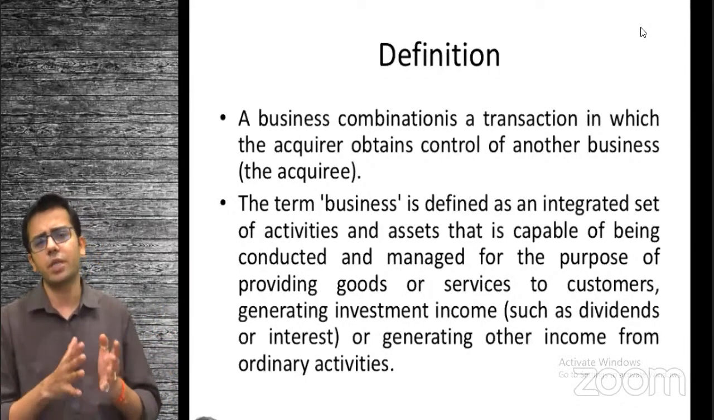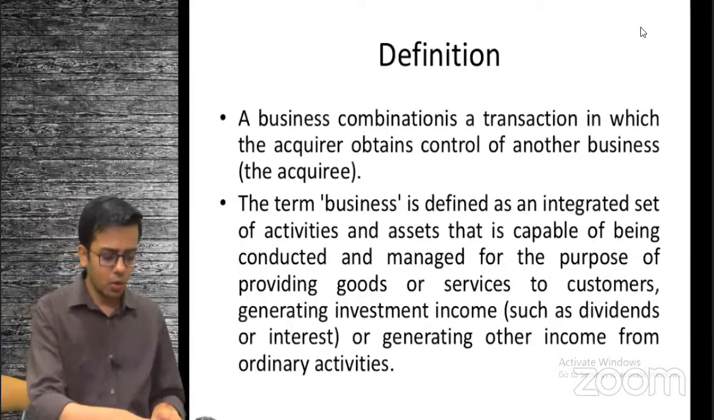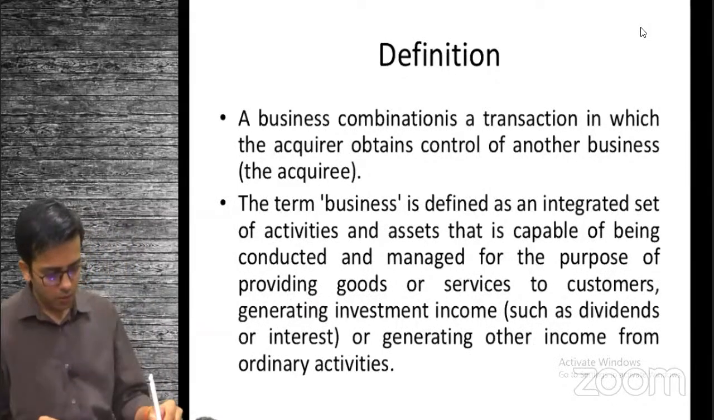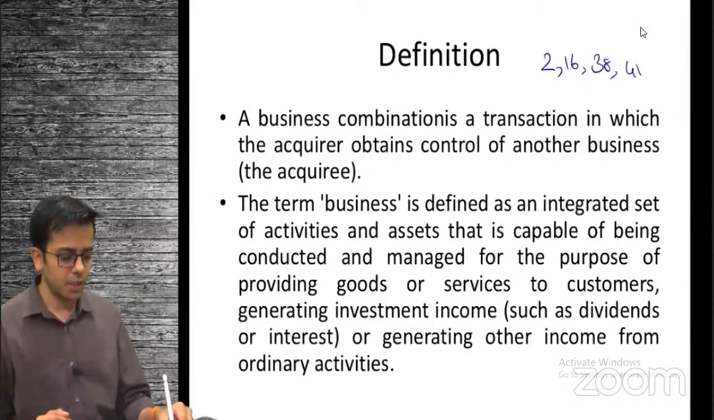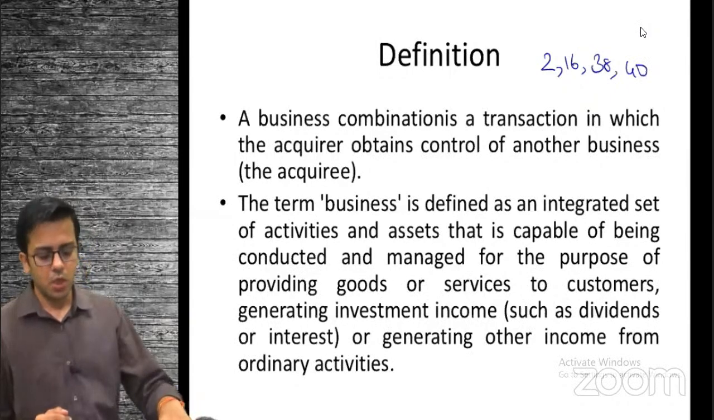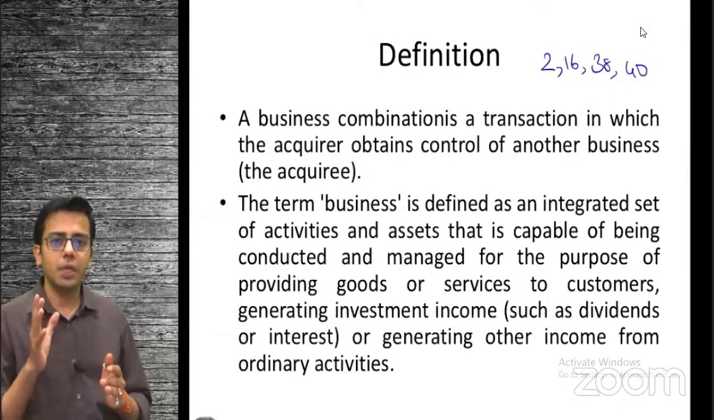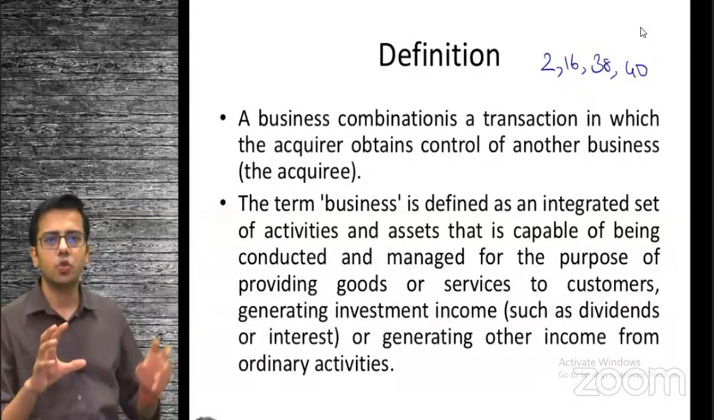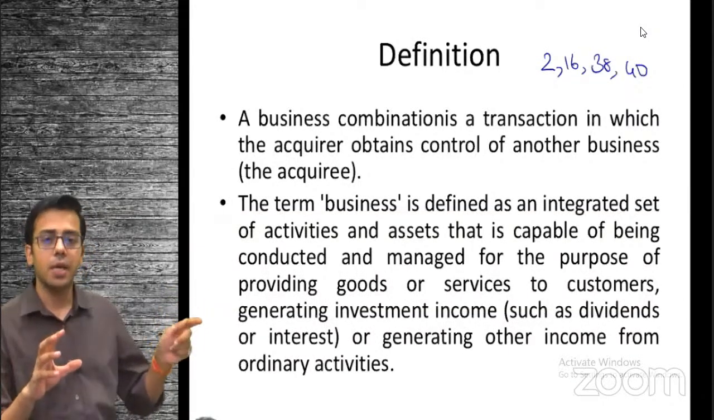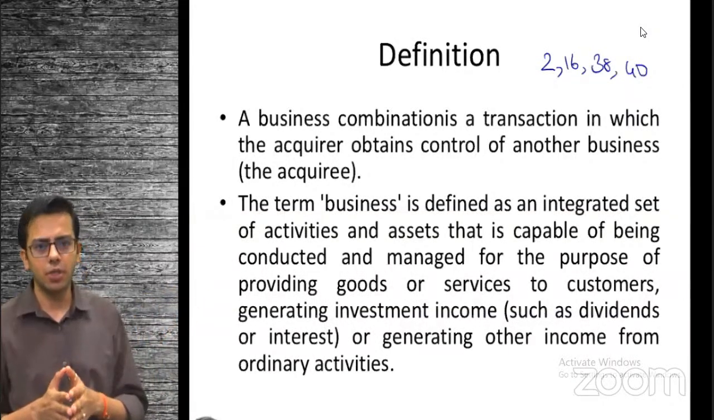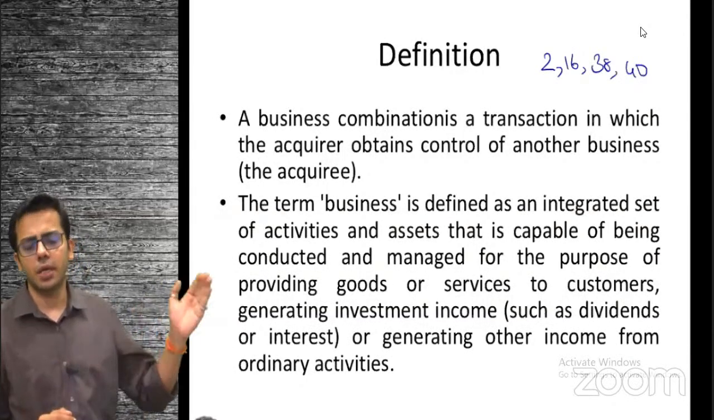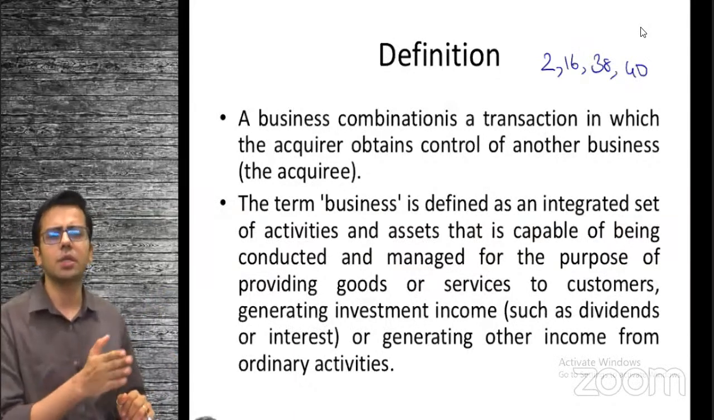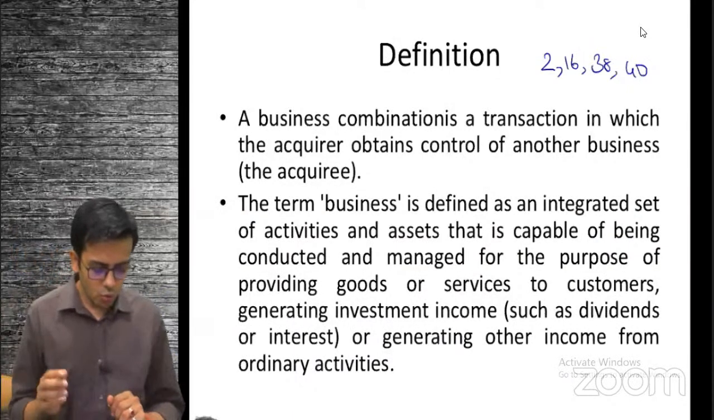It will be governed by various other standards like Indian Accounting Standard 2, inventory, Indian Accounting Standard 16, property, plant and equipment, 38, intangible assets, 40, investment property. So the first thing is it should fall within the definition of business. Then it will be governed by the standard 103. If it does not fall within the definition of business, then it will be governed by other asset-based standards like 2, 16, 38, and 40. Okay. So what is business?